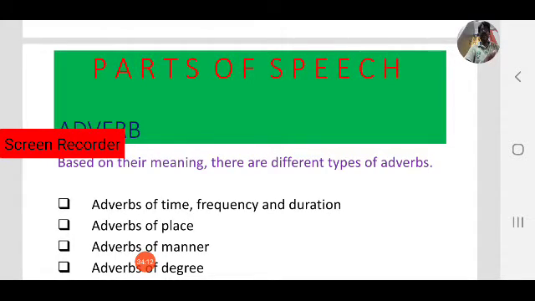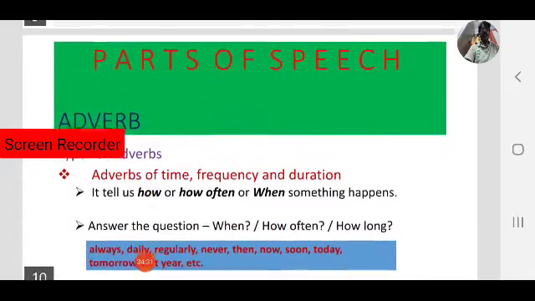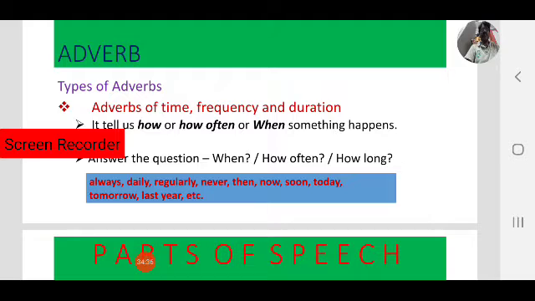Adverbs of time, frequency, and duration are one type. The second type is adverbs of place. Next, the third type is adverbs of manner, and the fourth type is adverbs of degree. Okay, right. So already we have seen the first type, adverbs of time, frequency, and duration.